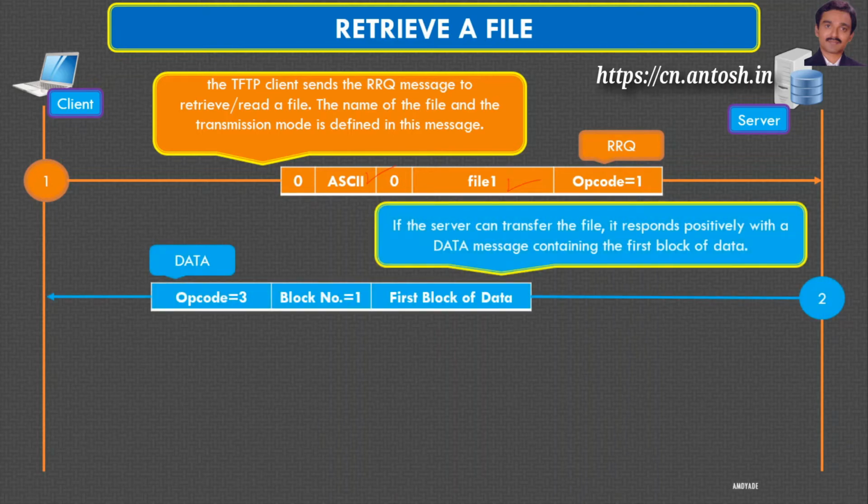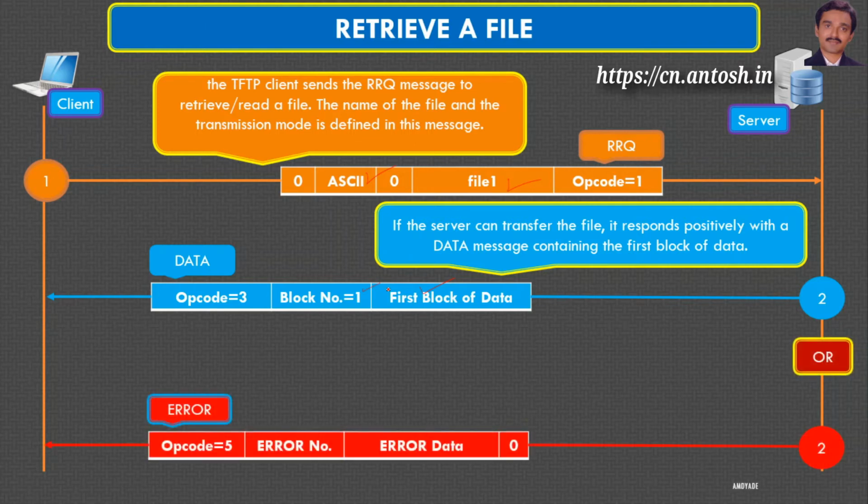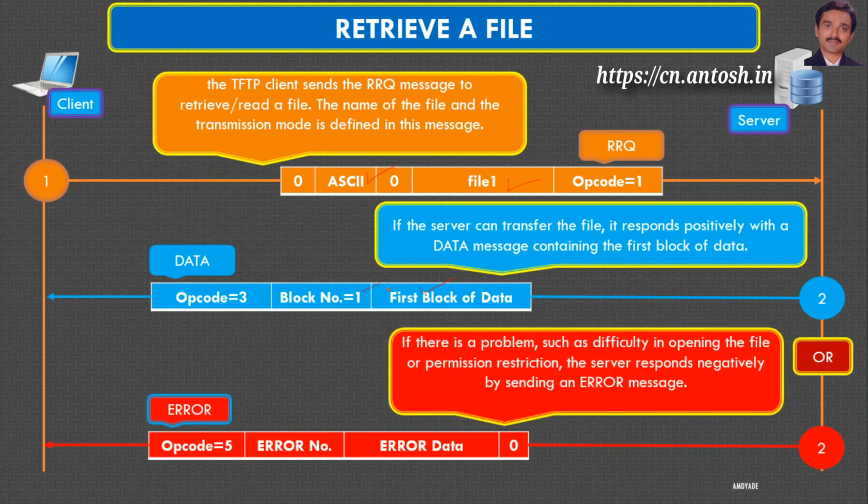Thus, if the server can transfer a file, it responds positively with the data message containing the first block of data. Or if there is a problem such as difficulty in opening the file or permission restriction, the server responds negatively by sending an error message.